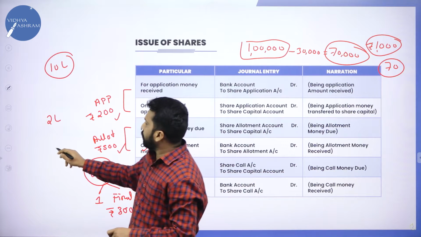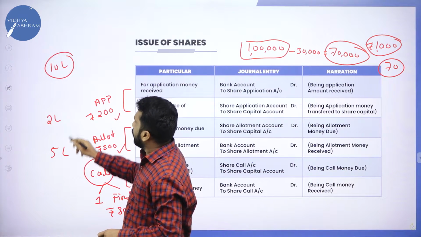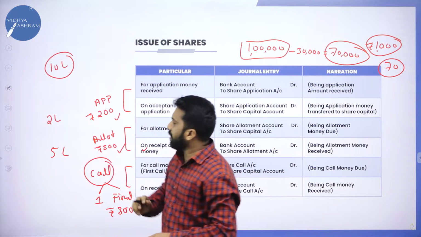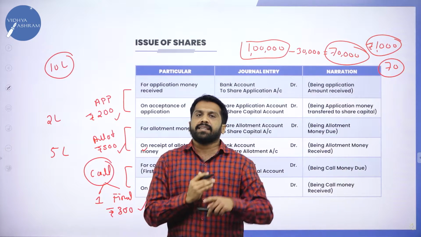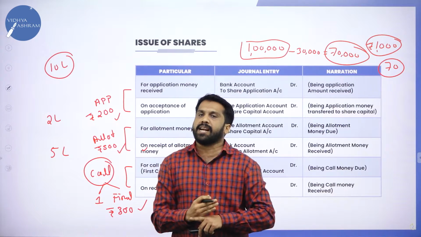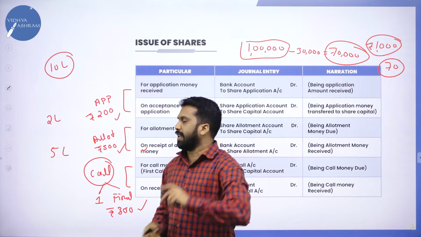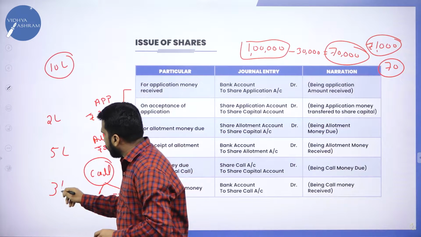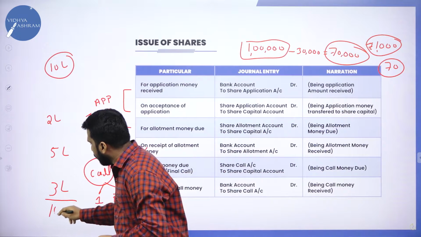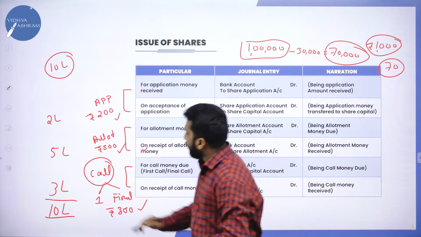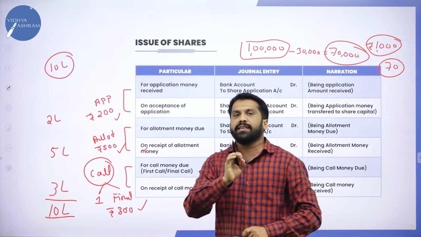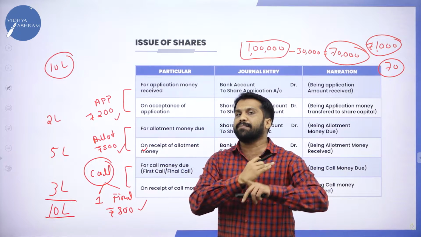Then you have to pay another 5 lakh. Out of 10 lakh, you have paid 7 lakh. They will give you another 5 months to pay the balance amount. Your balance is 3 lakh. You pay 3 lakh, and the total is 10 lakh. Like this, your shares will be issued on an installment basis.